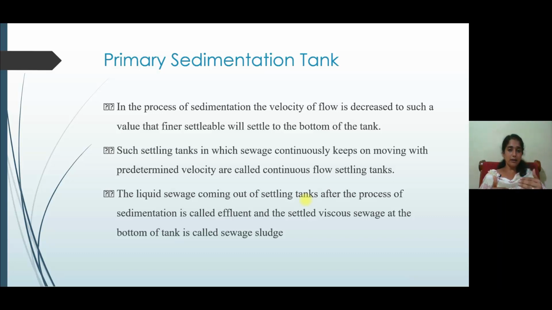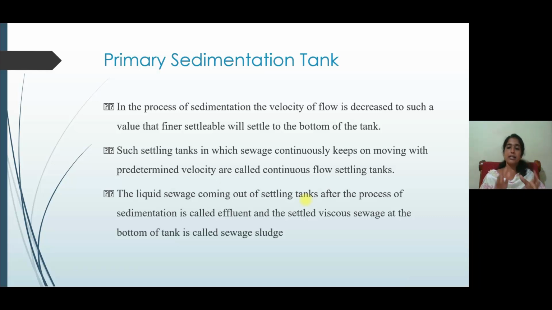This is the main process of primary sedimentation. Continuous flow settling tanks are used for large treatment plants, and for small treatment plants normal sedimentation tanks are used. That is, we fill the sedimentation tank. After the sedimentation, the effluent will be removed from the sedimentation tank.